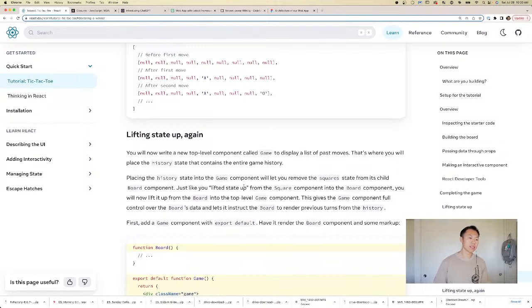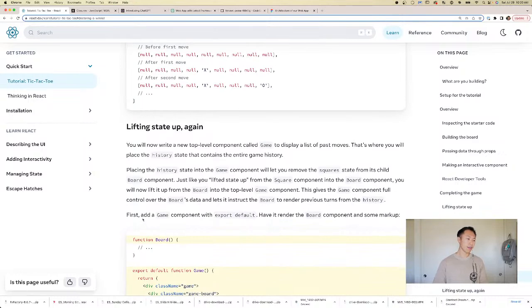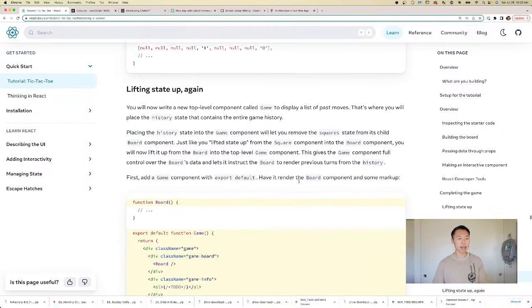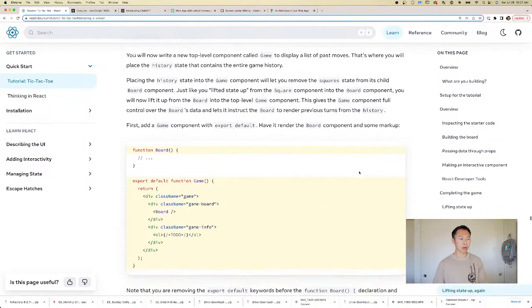Just like you lifted state up from the square component into the board component, you will now lift it up from the board into the top level game component. This gives the game component full control over the board's data and lets it instruct the board to render previous turns from history. First we'll add the game component with an export default and have it render the board component and some markup.